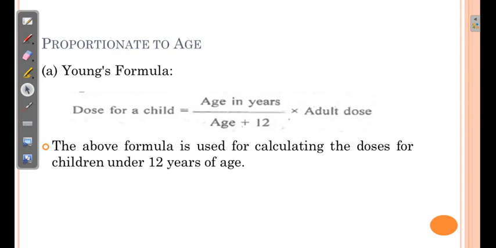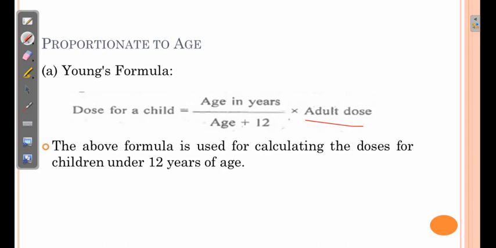Now sometimes this mistake is also observed during calculation. The adult dose is not placed, and sometimes as per a normal or usual habit, we multiply it by 100. So we need to take care that what dose has been given in the question and not the 100. Okay, for normally percentage calculation we place 100. So over here there is a common mistake that 100 is placed by mistake.